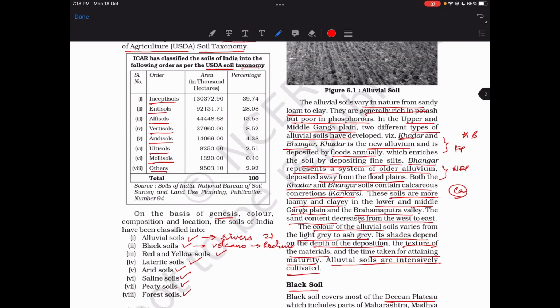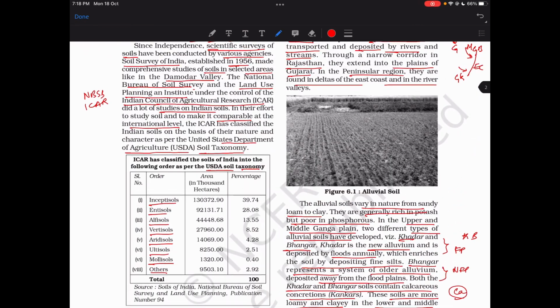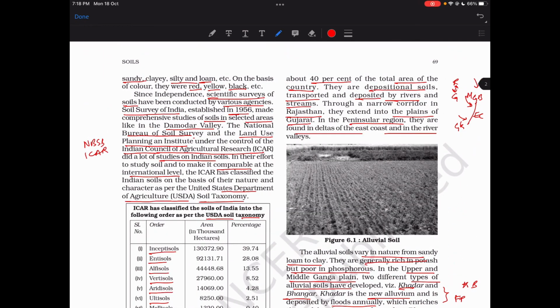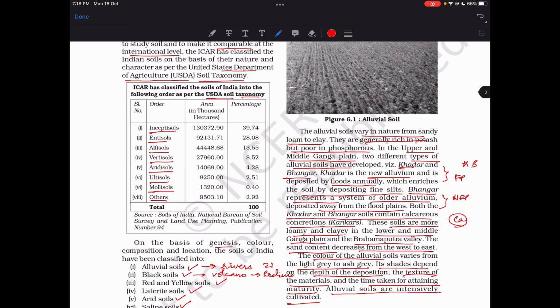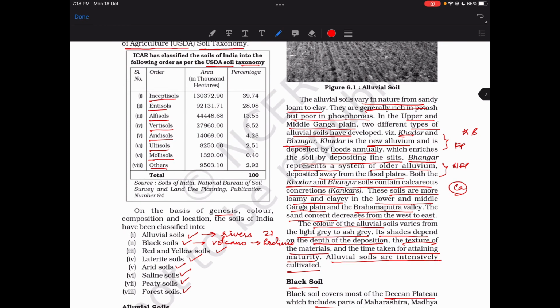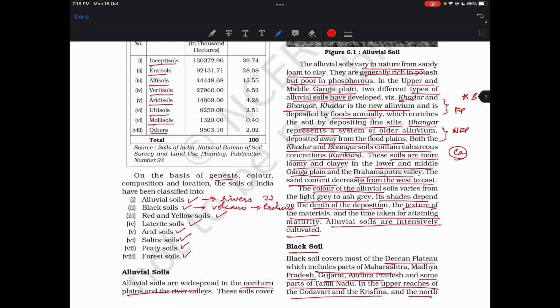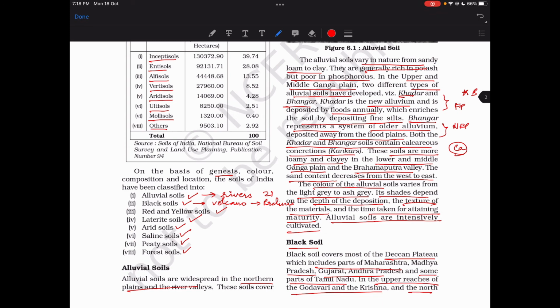So these soils actually cover 40% of the total land area, and they're in the peninsular region, and Ganga delta plains are major locations. Khadar and Bangar, the two different types of soils. Khadar is mainly the new soil made by floods, and Bangar is old soil which is not because of floods, and they're loamy and clay.